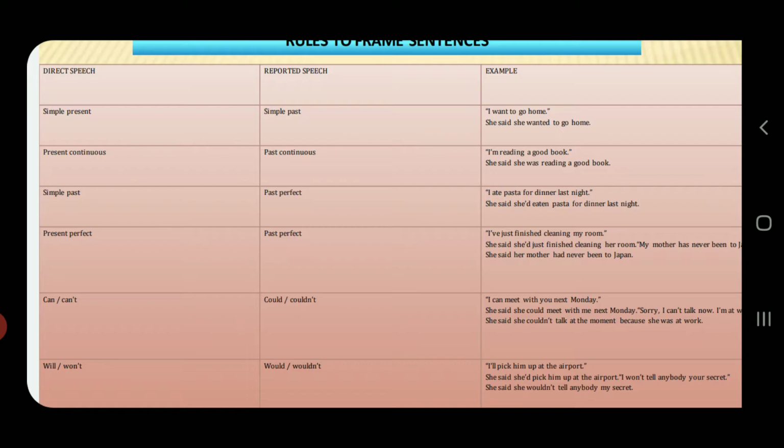Examples are given there. Can gets converted into could while changing it from direct to reported speech. Cannot gets converted into couldn't. Similarly, will gets converted into would and won't gets converted into would not. So for direct speech and reported speech, you have to take this into consideration while framing the sentences, and also while reading the questions you need to observe very carefully which word has been used there.